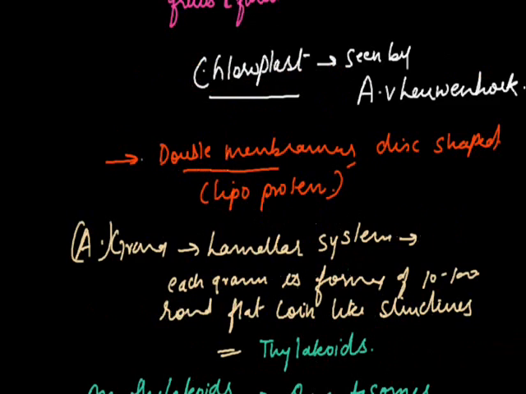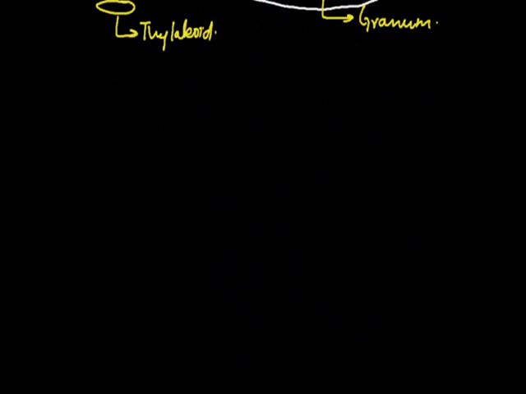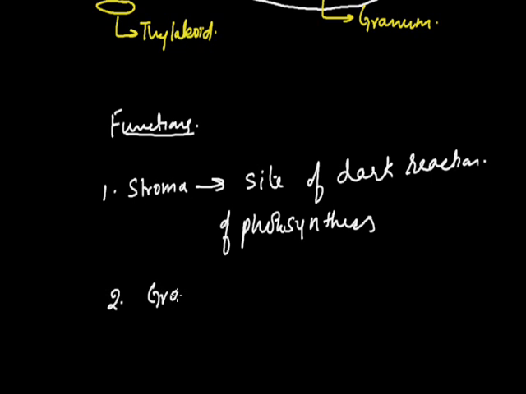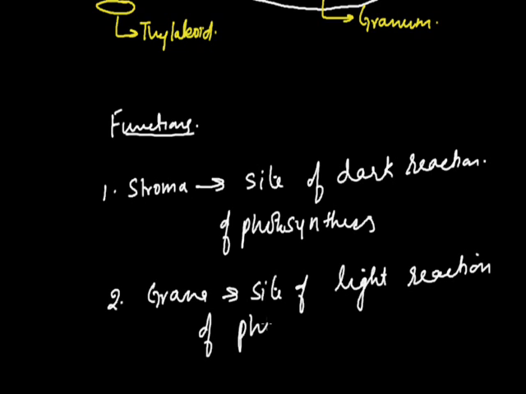If I talk about the functions of grana and stroma, which are parts of the chloroplast, the following are the functions. The first important function is that the stroma is the site of the dark reaction of photosynthesis. If I talk about the grana, grana is the site of the light reaction of photosynthesis, as they contain a photosynthetic pigment called chlorophyll.